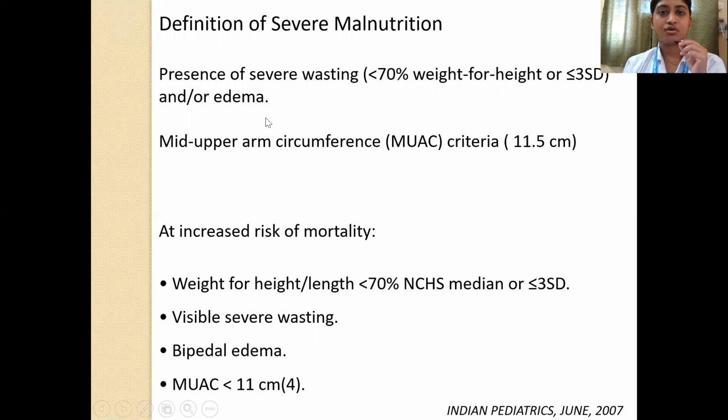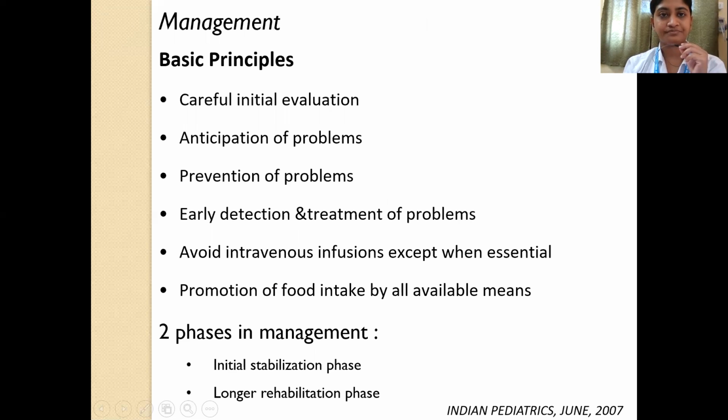So now let's look at what is severe malnutrition. Severe malnutrition means when the weight for height or length is less than 70% or is less than 3 standard deviation, when there is visible severe wasting, when there is bipedal edema, or when the mid-upper arm circumference is less than 11 centimeters. So out of these 4, at least 2 will have to be present.